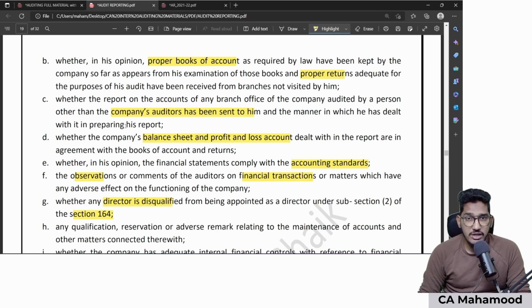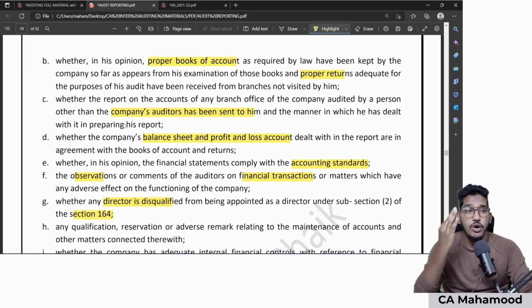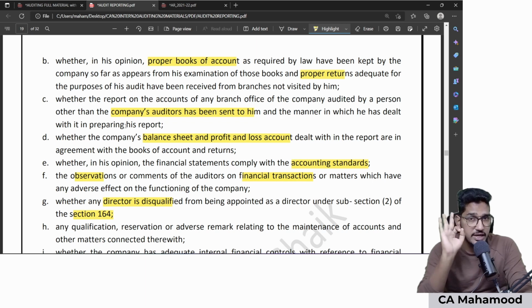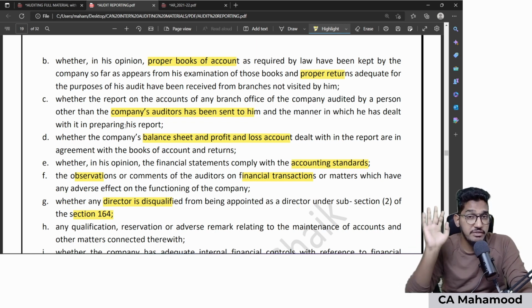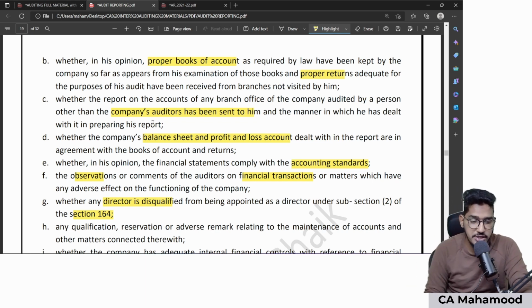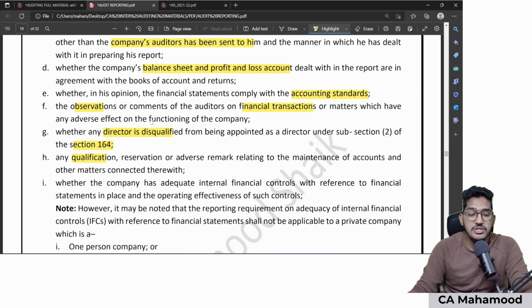So when will the directors be disqualified under 164 subsection 2? When a company did not file annual return or financial statements for 3 consecutive financial years, for 3 continuous financial years. If a company is not filing annual return or financial statements with the ROC, all the directors of that company will be disqualified for a span of 5 years. So I need to check and give a comment whether any directors of my client company are disqualified under section 164 subsection 2. Then if you have any qualification, reservation or adverse remark relating to maintenance of accounts, if you find any mistake in the books of accounts, that comment you have to give it here.